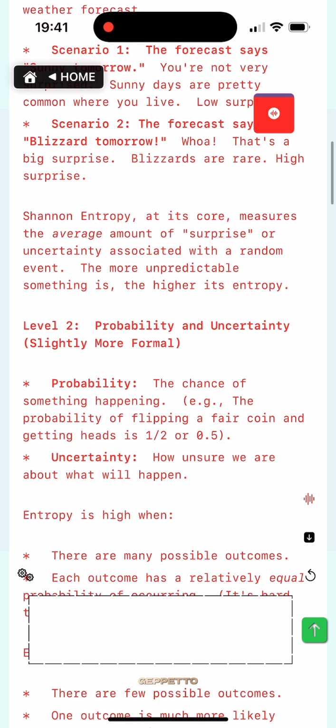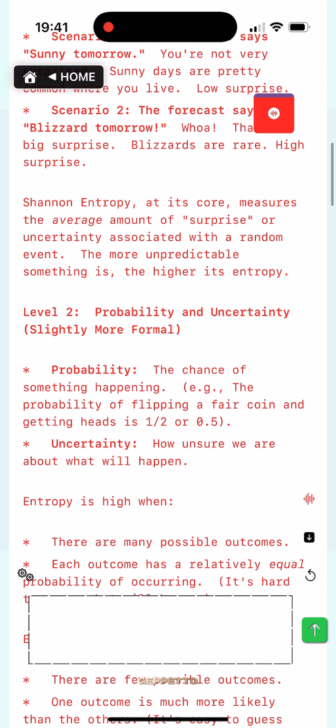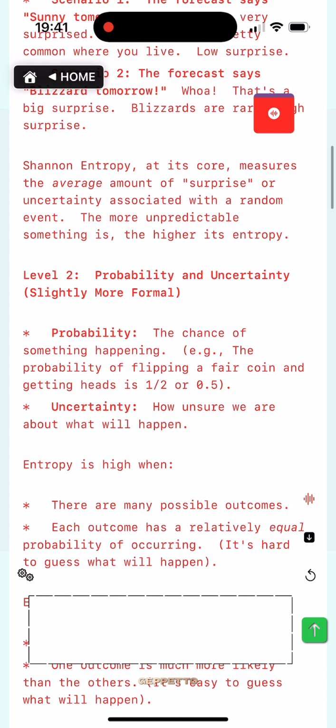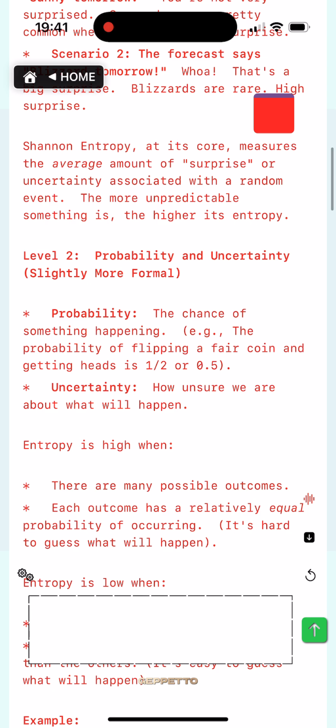Shannon entropy, at its core, measures the average amount of surprise or uncertainty associated with a random event. The more unpredictable something is, the higher its entropy.